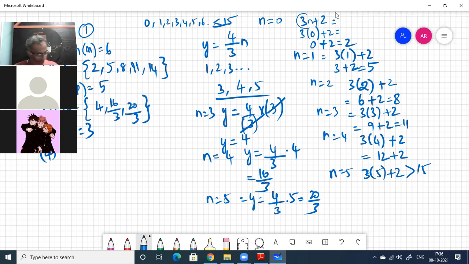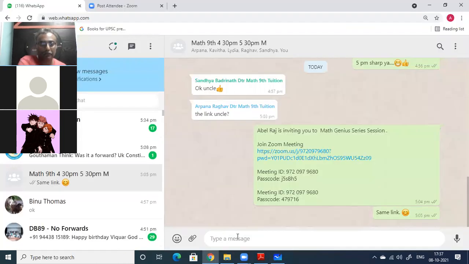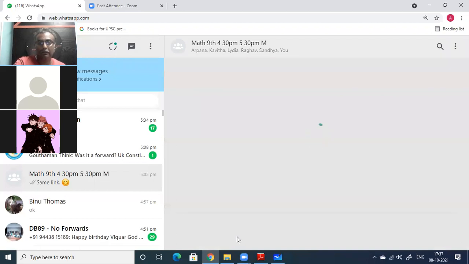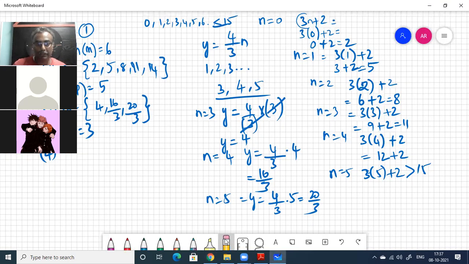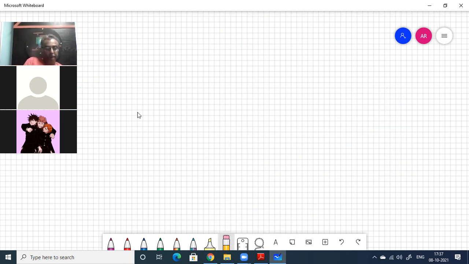Let us do the fourth sum now. We don't have space, so I'll first paste this. Okay, let us rub all this and start with the fourth sum. R is equal to